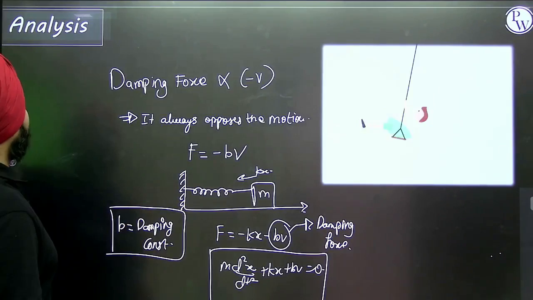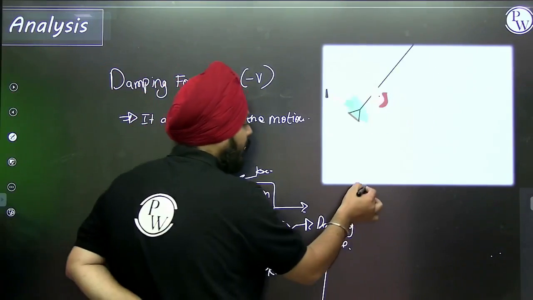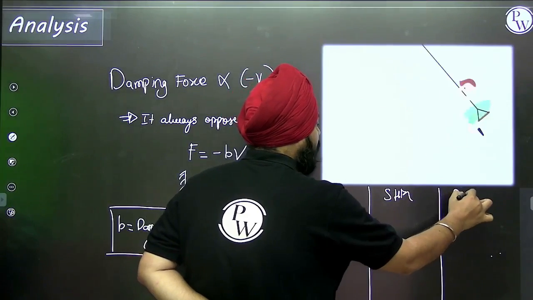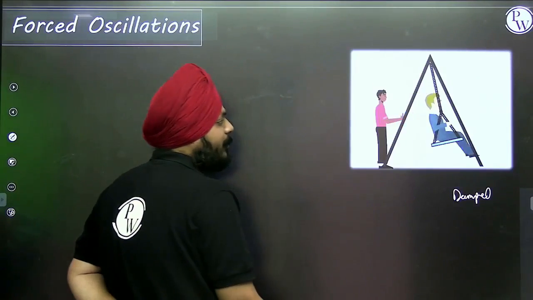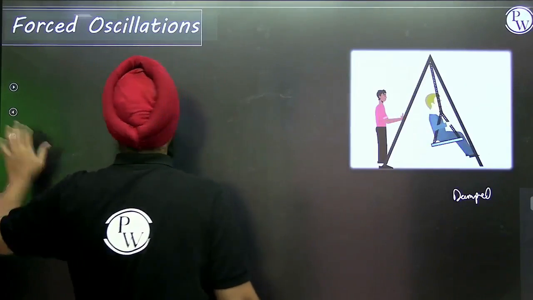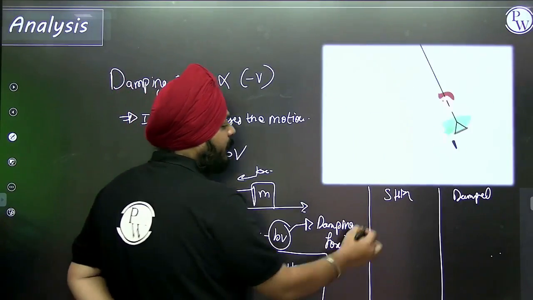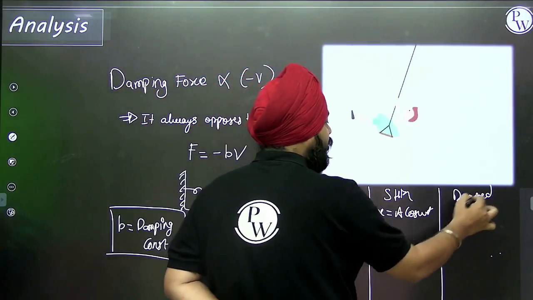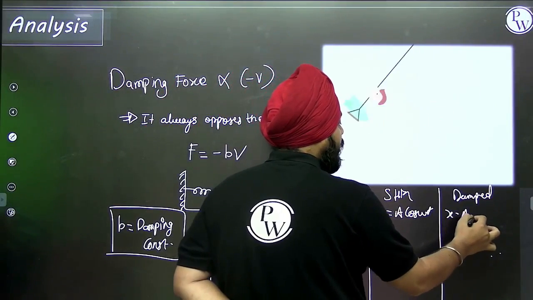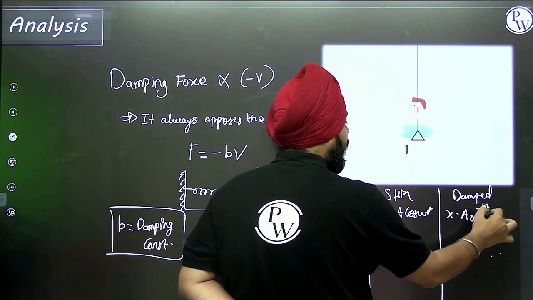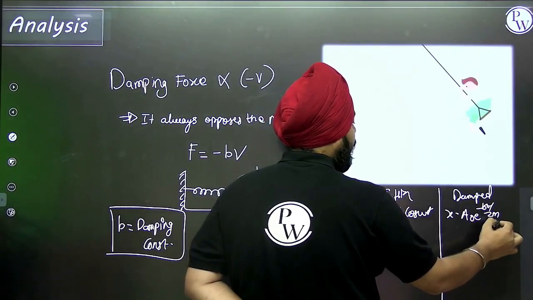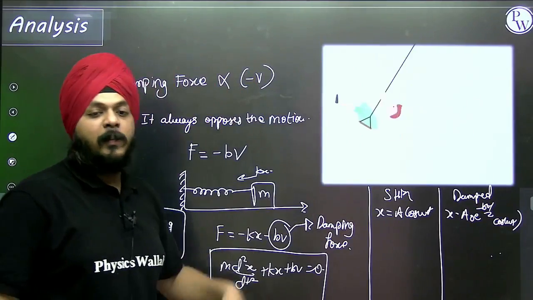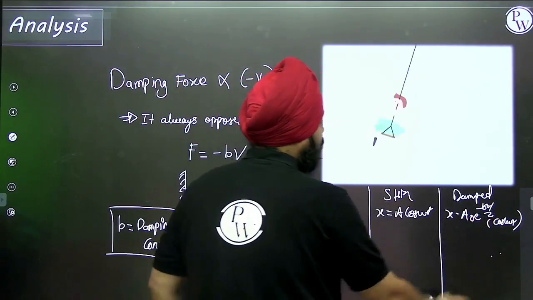Now let's compare the equation of the SHM and the damped oscillations. In the equation of the SHM, x was A cos of omega t. In the damped oscillation, x is given as A0 e raised to minus bt by 2m, times cos of omega t. This is how the displacement varies with respect to time.